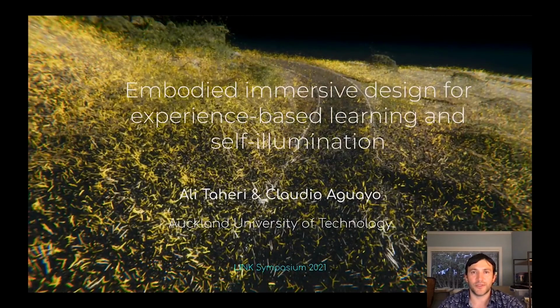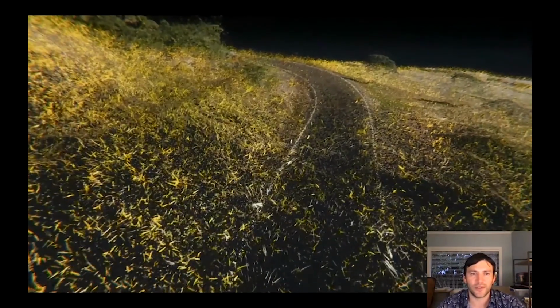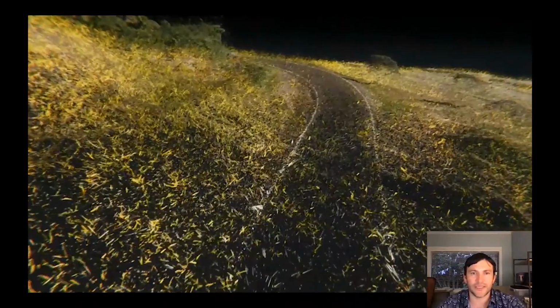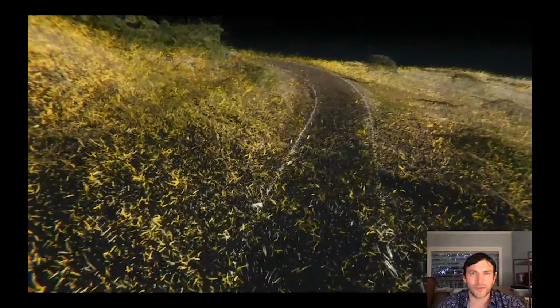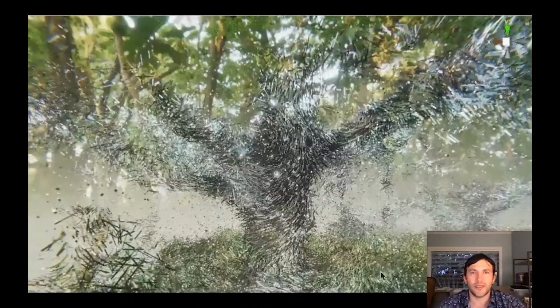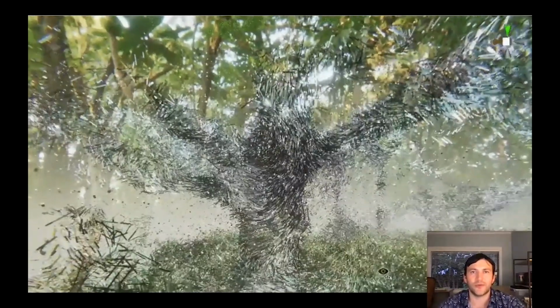Other research that is part of this special track is the one that Ali Tahir is leading as part of his PhD, and how embodied immersive design can facilitate experience-based learning and self-illumination or discovery. And in this context, we can see how different design styles can evoke or produce particular aesthetics. And what type of stories can we tell about a particular environment if we are using such techniques?